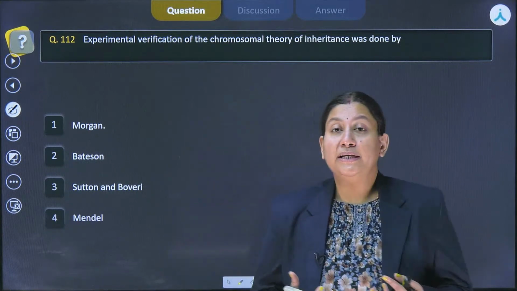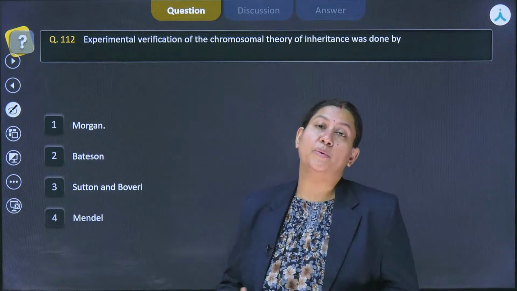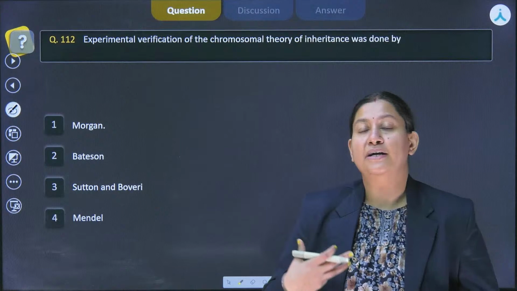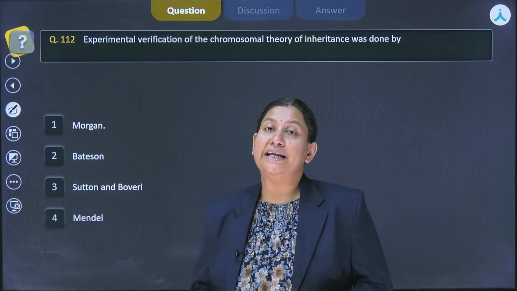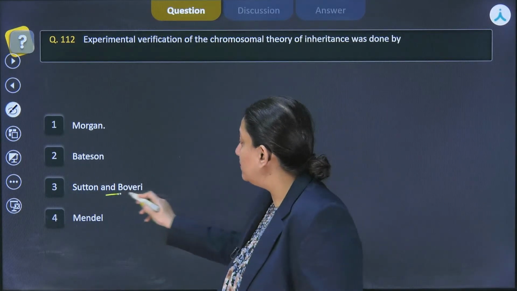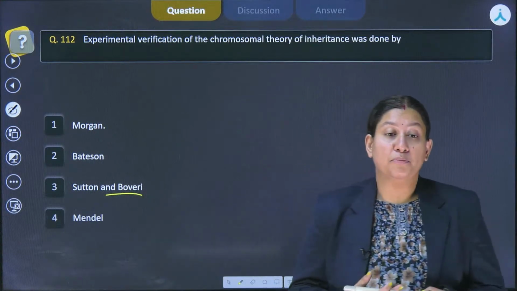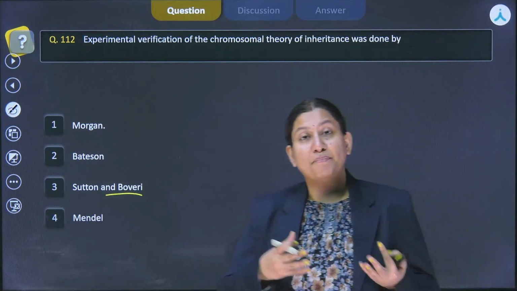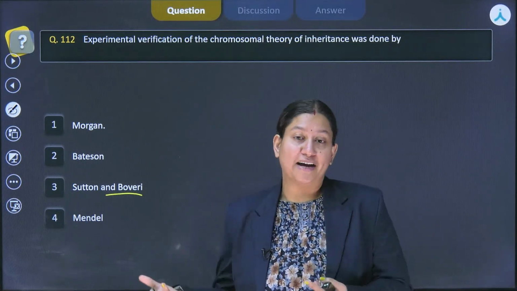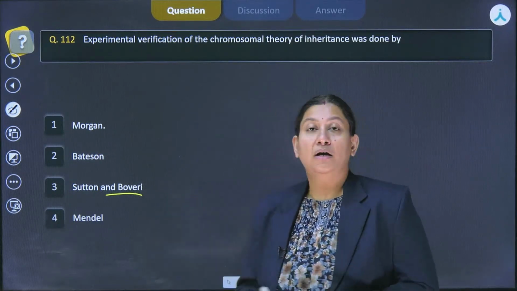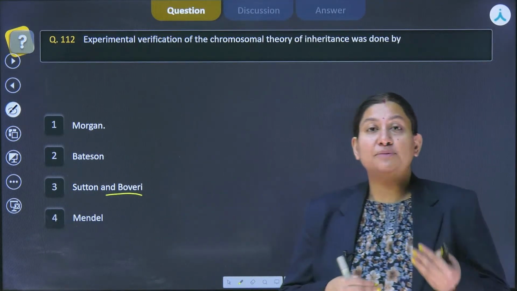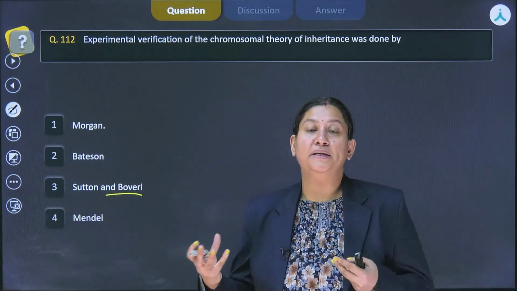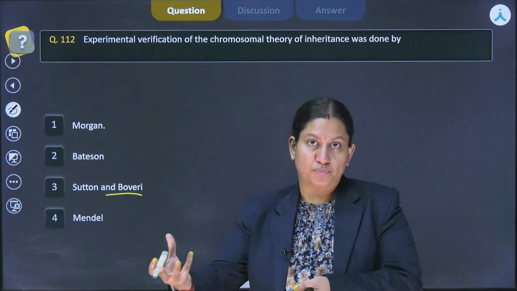Then in the early 1900s, when De Vries, Correns and Tschermak rediscovered those laws, they said this could be the gene. But later on, two people, Sutton and Boveri, came up with the idea that what Mendel was referring to was the chromosomes, because there is a parallel behavior of what he called the factor and the chromosomes. So they proposed that the inheritance unit would be the chromosomes.